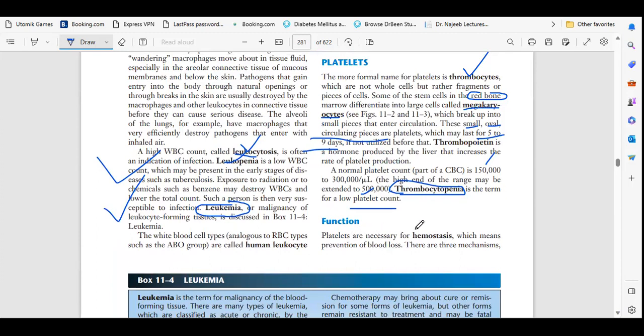Functions. Platelets are necessary for hemostasis, which means prevention of blood loss. So basically platelets का काम क्या है? Blood loss को बचाना.